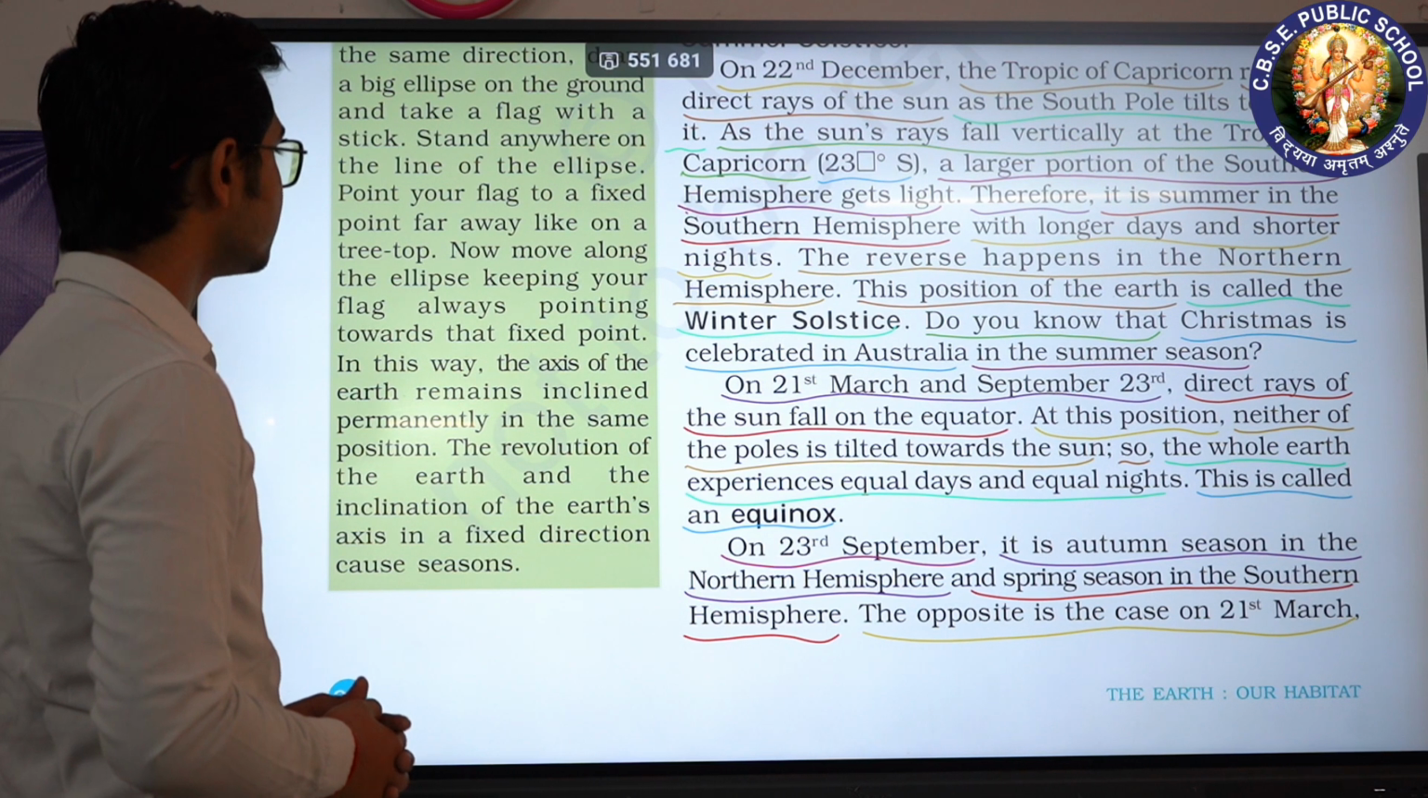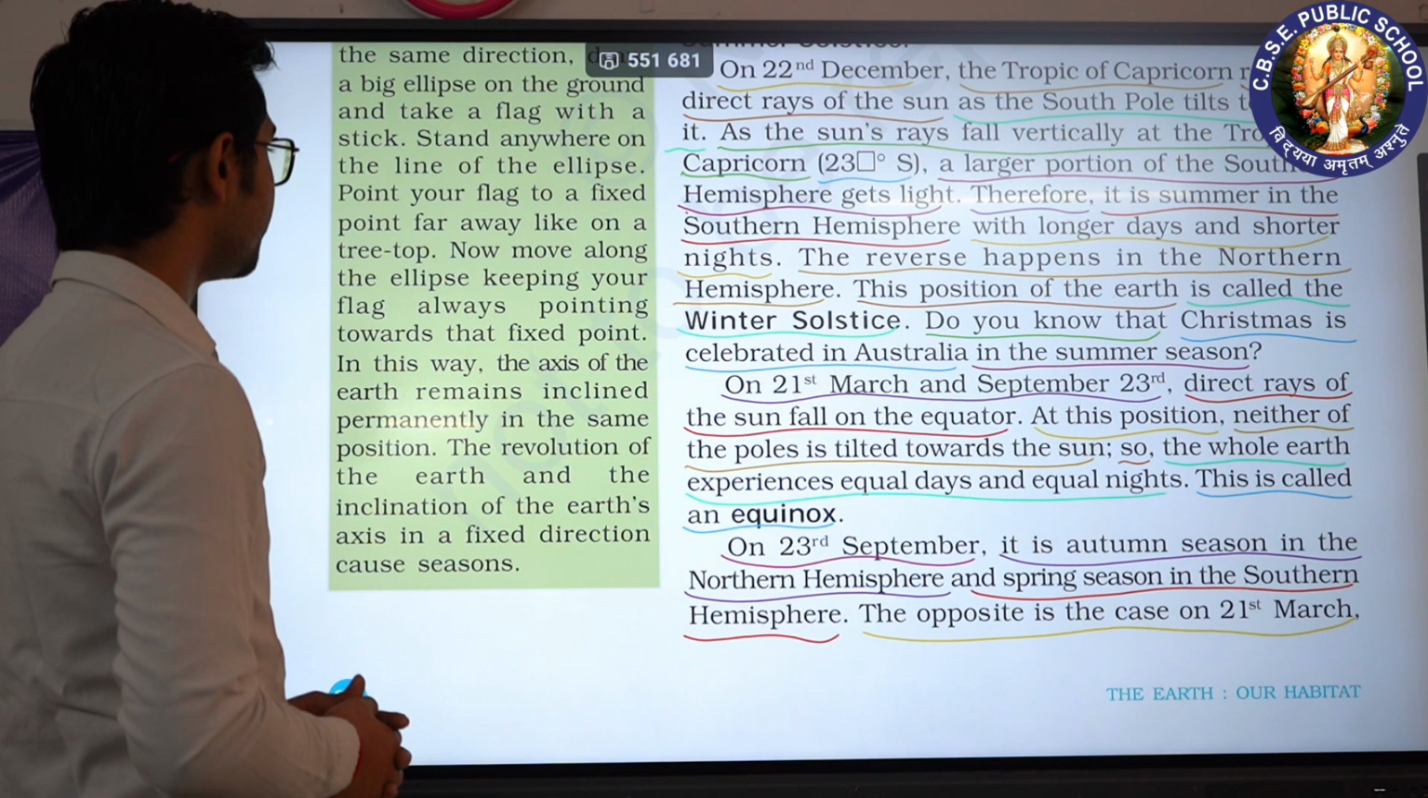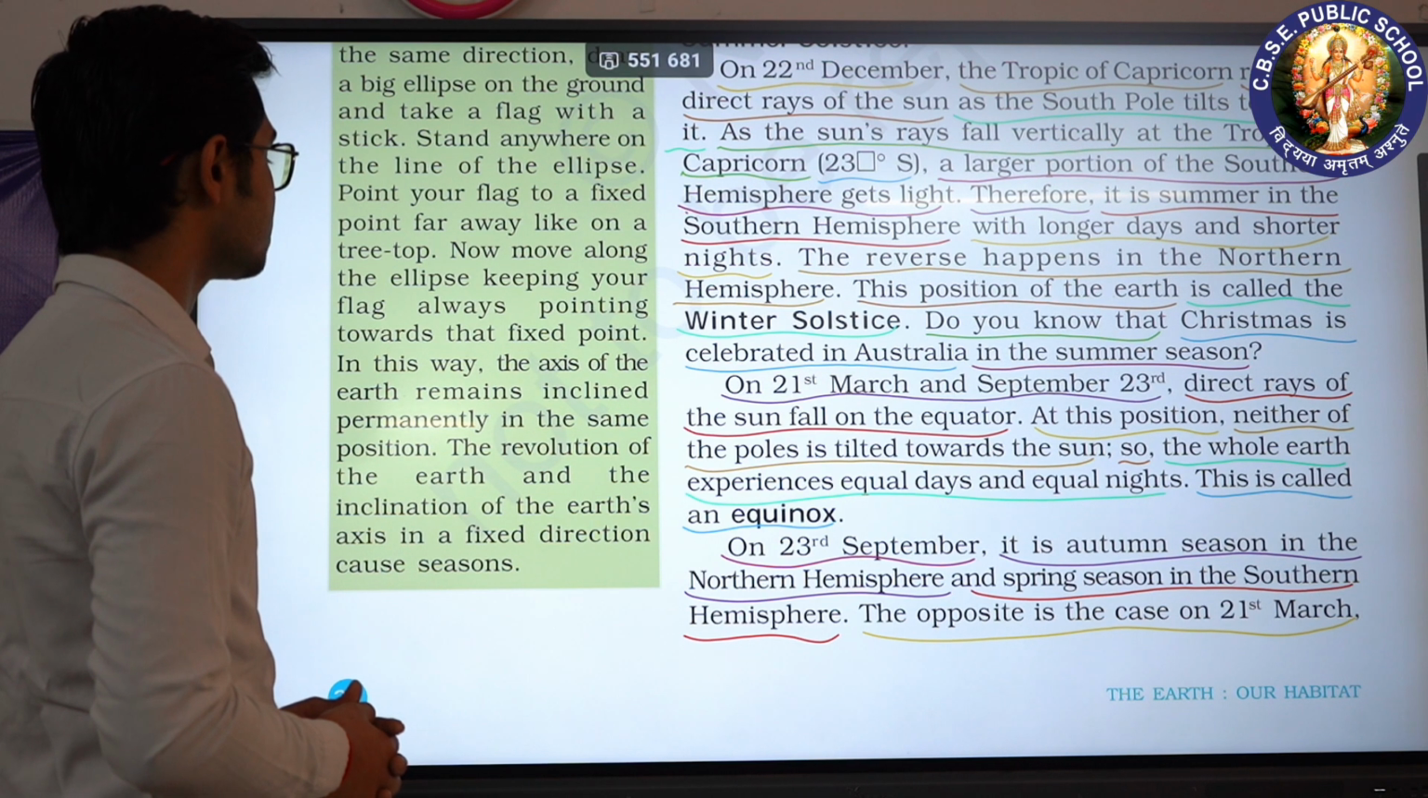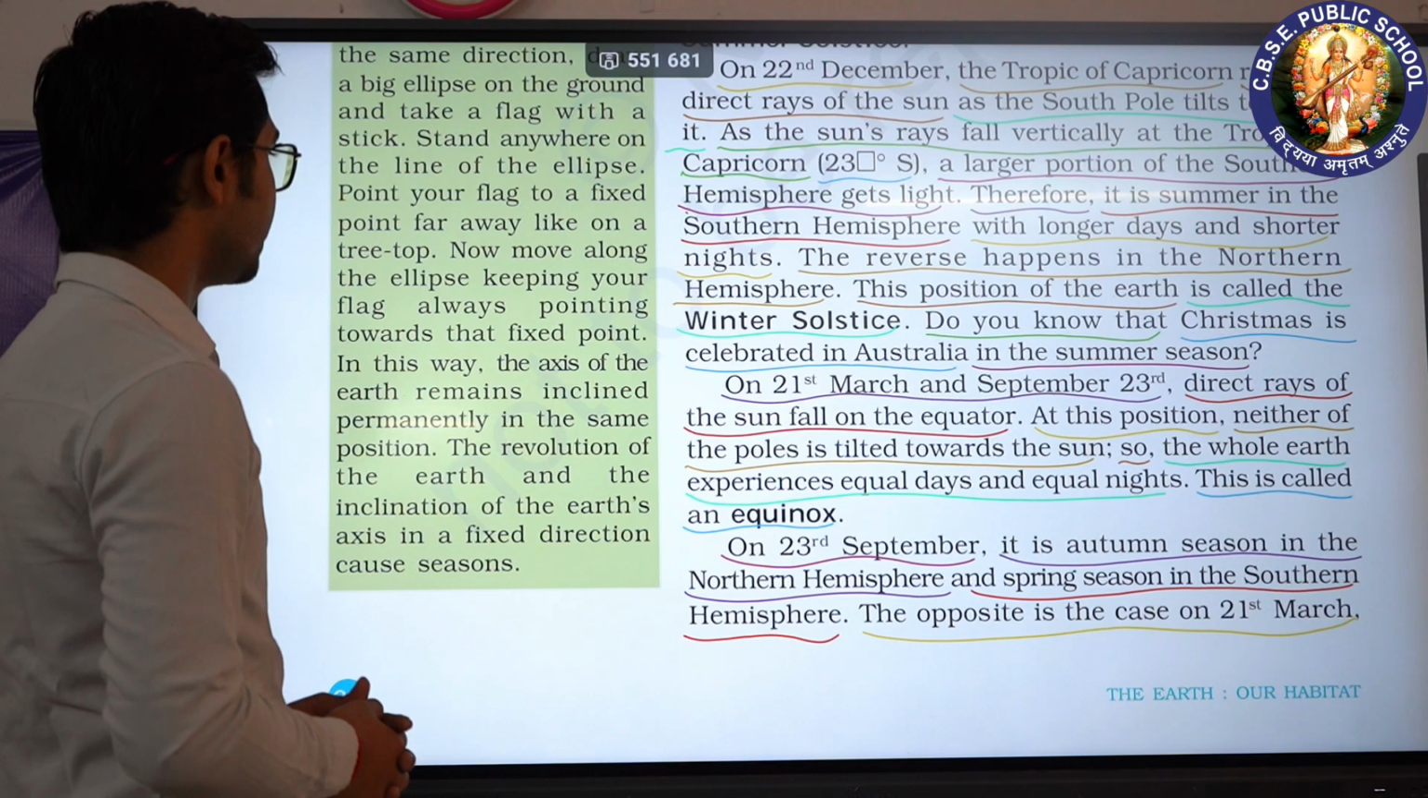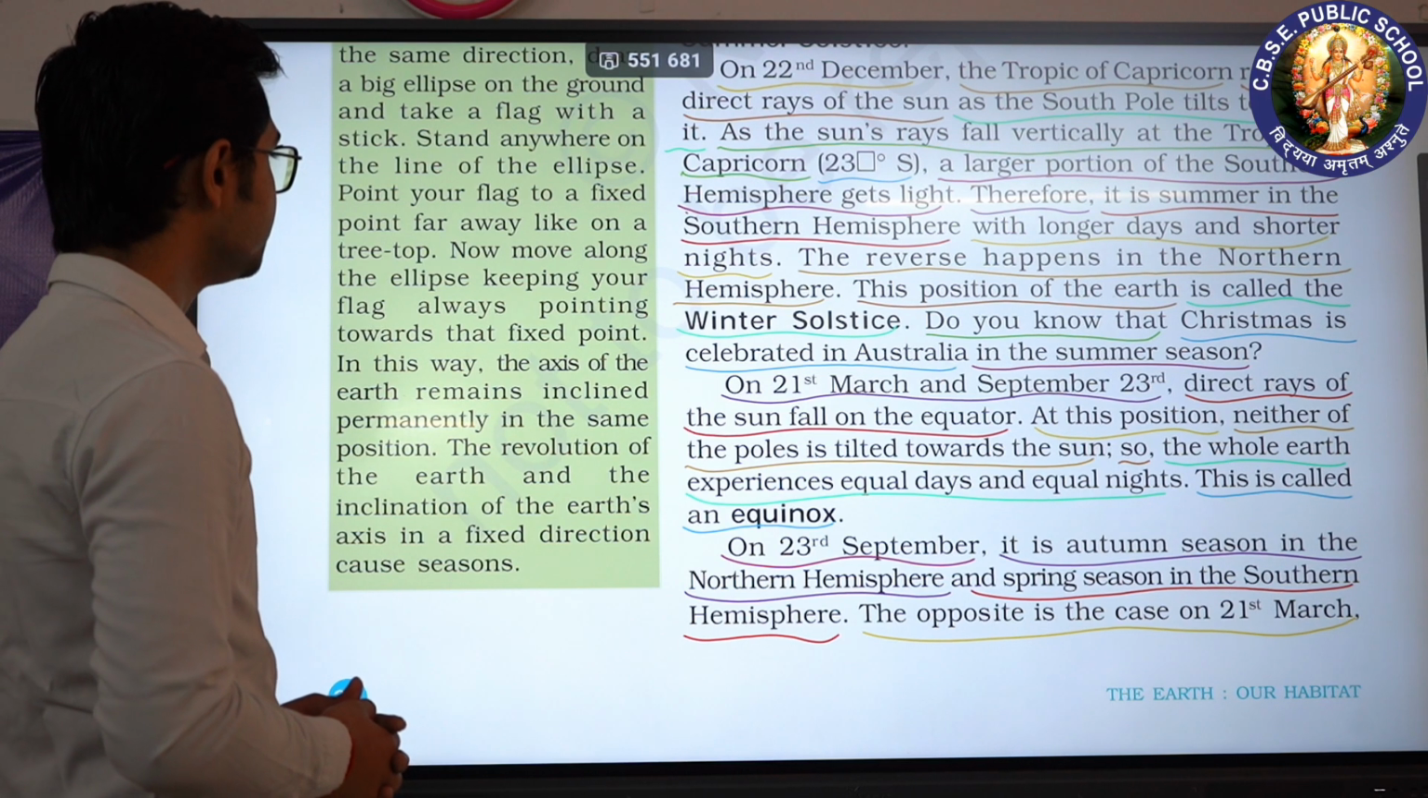Do you know that Christmas is celebrated in Australia in the summer season?